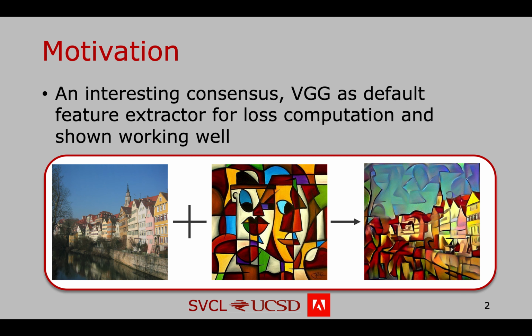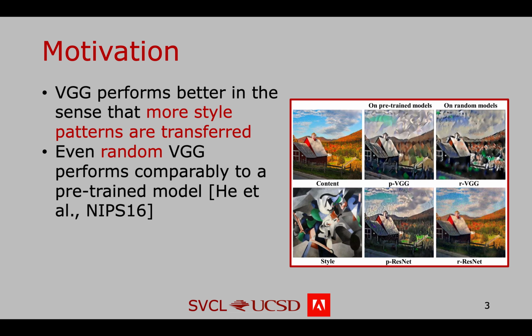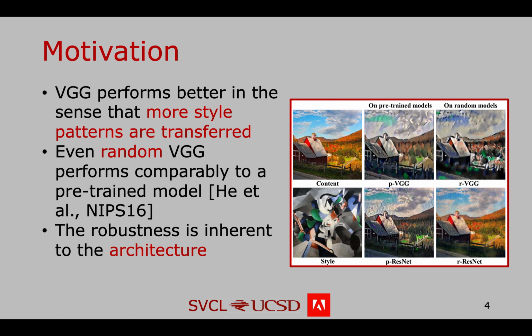An interesting consensus among existing work is that VGG is the default feature extractor for loss computation and works well, but not other more advanced architectures like ResNet and DenseNet. Some previous work has found that VGG performs better in the sense that more style patterns can be transferred. Even a VGG with randomly initialized weights can produce comparable results to a pre-trained model, but this doesn't happen on other non-VGG networks like ResNet. This hints that the robustness is inherent to the architecture. In this work, we will explore why non-VGGs don't work well and try to propose a solution to mitigate this.